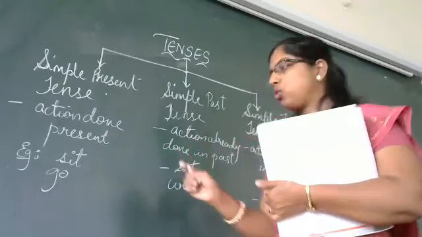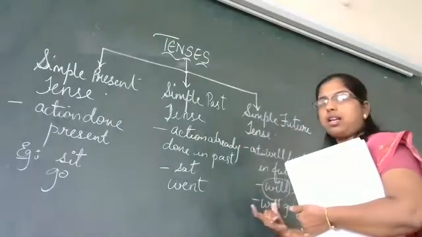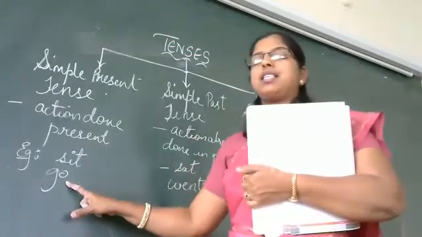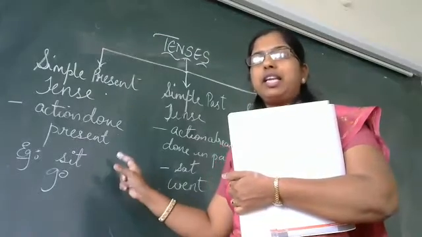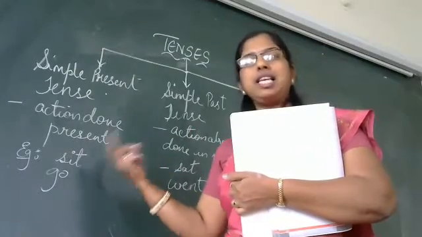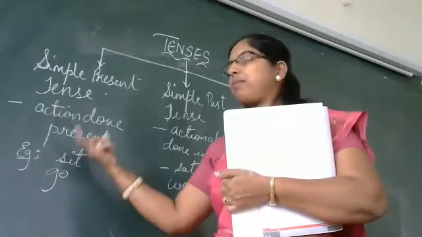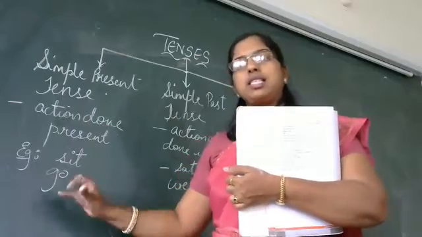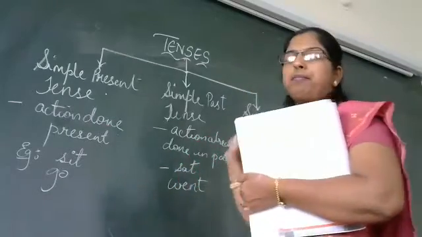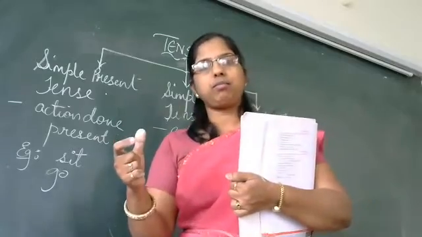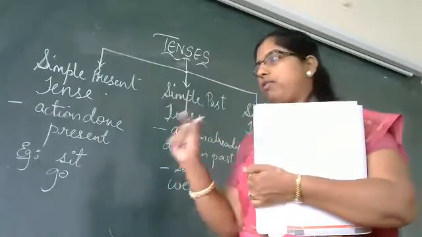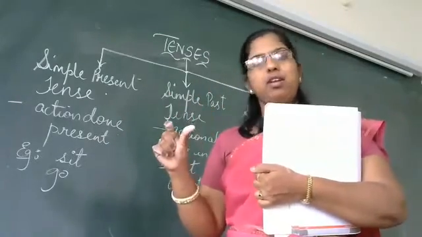That is wrong. So we use will or shall plus the present form of verb. Will go, will sit, will read, will write, will sleep. Whichever present forms of verbs are there, the same we use in the future tense. Only thing we need to do is add will or shall. Remember that, children. Always it's the same.